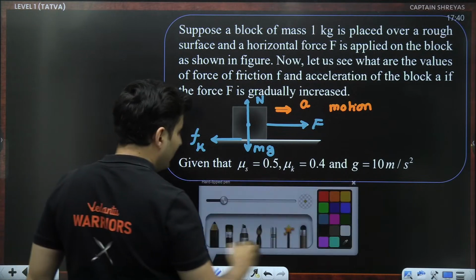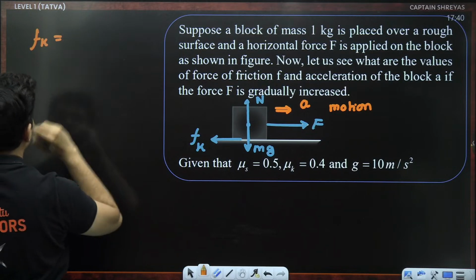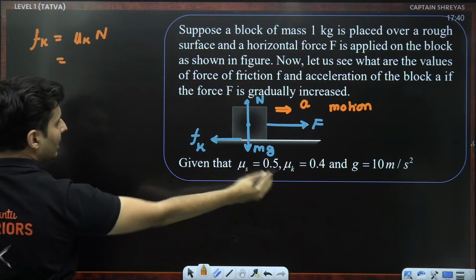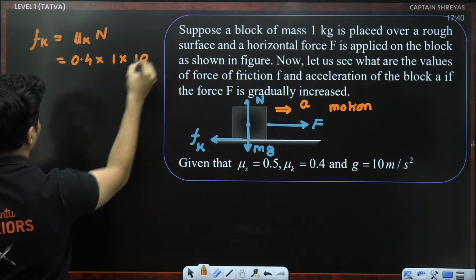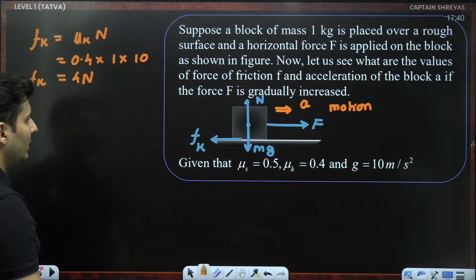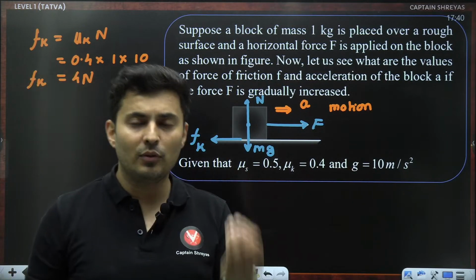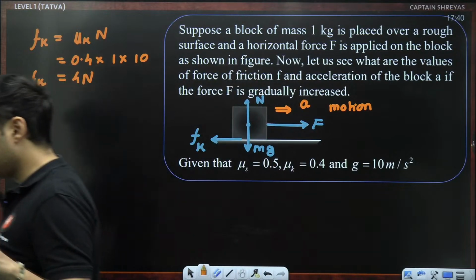Once you go into the kinetic zone, what is Fk? Fk is nothing but mu k into N. What is mu k? It is 0.4. N is m into g, and g is 10. So it is basically 4 Newton. Kinetic friction is 4 Newton. Once it is in motion, the frictional force which will act will be 4 Newton, constant, which is kinetic in nature.